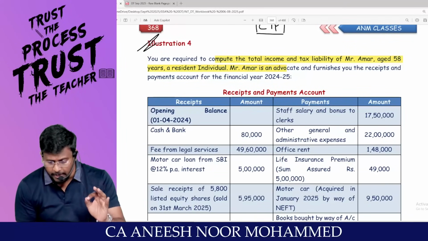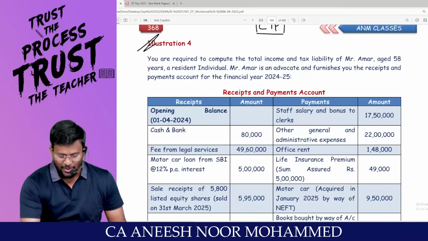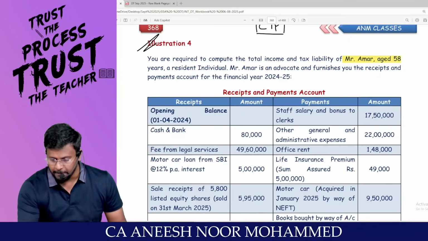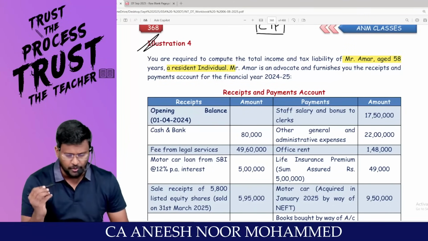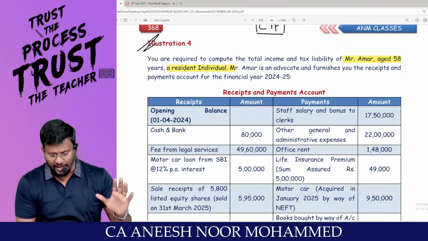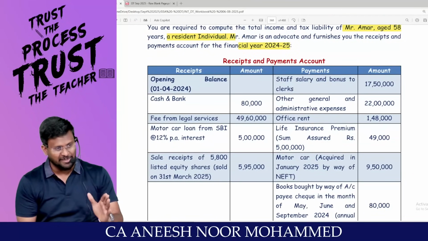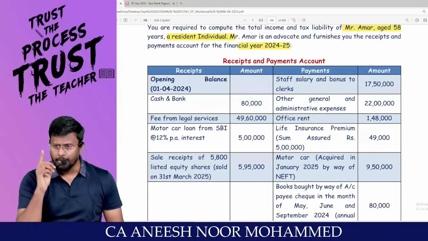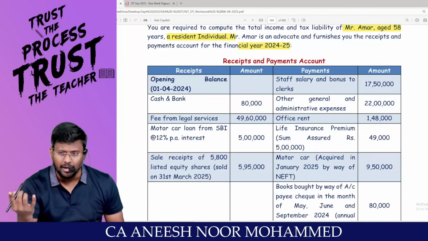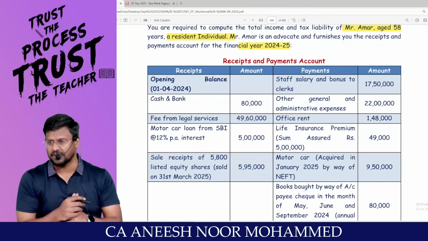And the tax liability of Mr. Amar, aged 58 years. So the assessee's name is Amar. Age is very important: aged 58 years, a resident individual. Mr. Amar is an advocate and furnishes you the receipts and payments account for the year 24-25. A cash account has been given in the question. Question number 1 we have done from the P&L aspect. Question number 2 we are doing from the receipts and payments account.